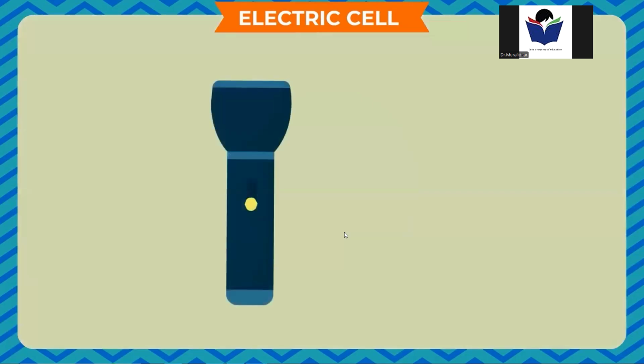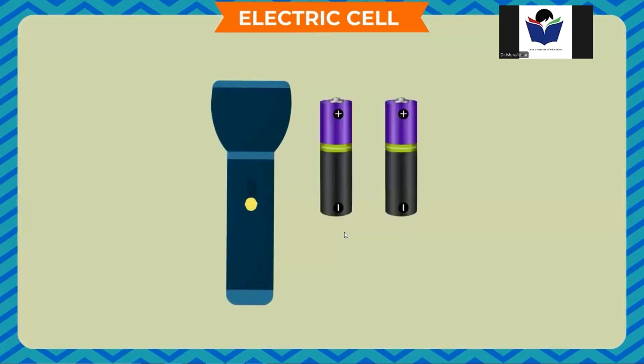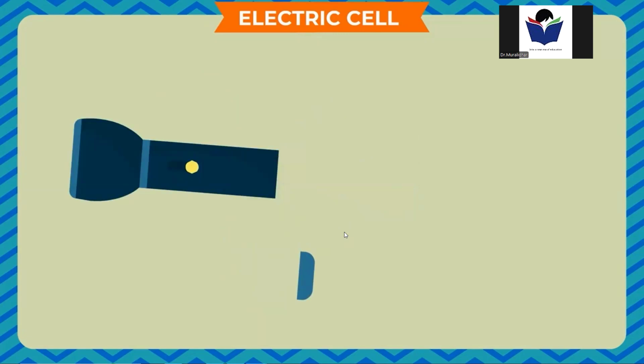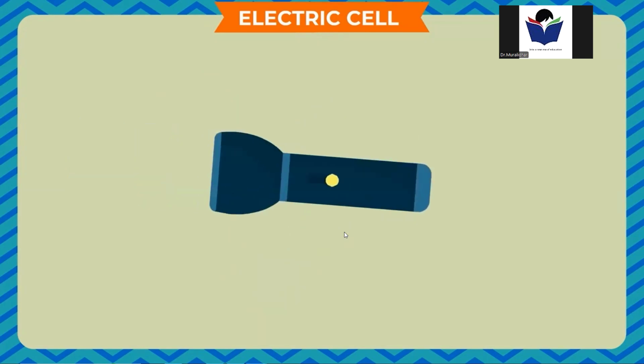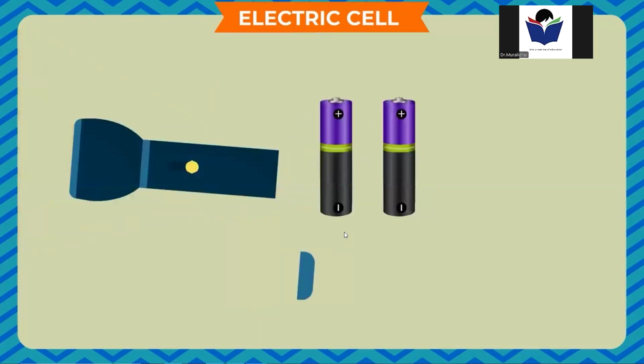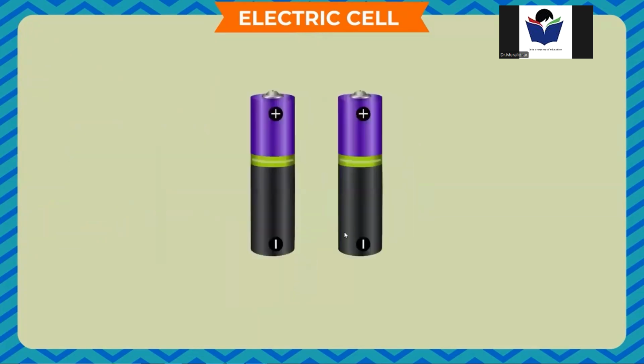Aim: to find out the source of electricity in an electric torch. Materials required: an electric torch, 2 electric cells. Method: take the torch and open its back end. Insert 2 electric cells inside it in such a way that the metal cap of the cell is placed inside. Now, close the end by screwing it. You see that the bulb lights up on switching on the torch. Now, remove the cells and again switch on the torch. The bulb does not light up in this case. Conclusion: this shows that the source of electricity in the electric torch is the electric cell.